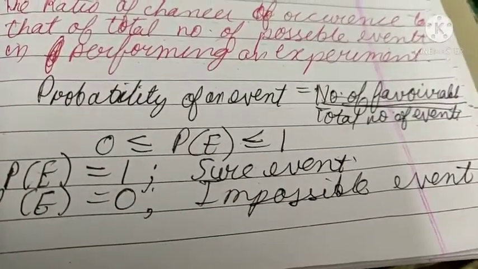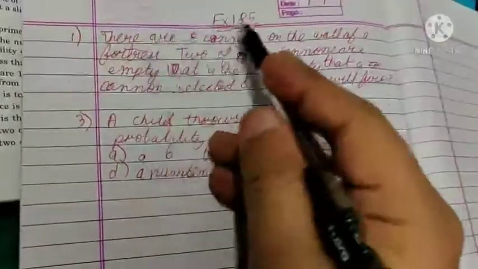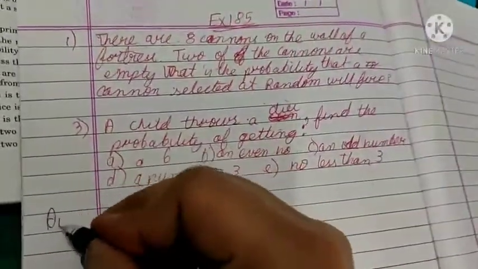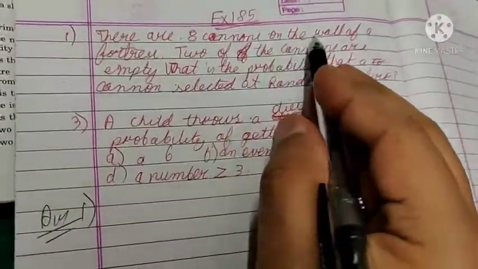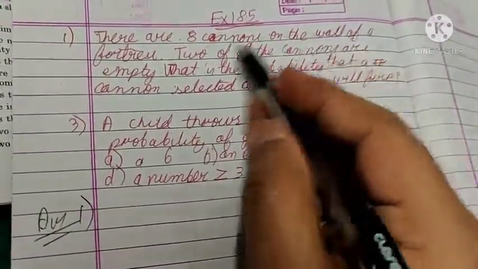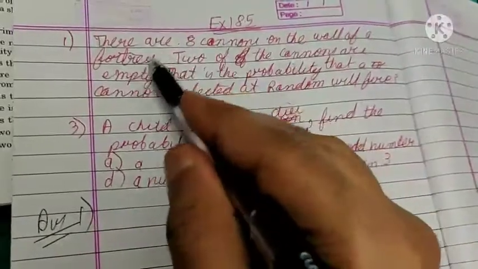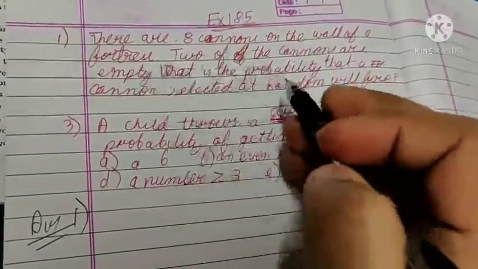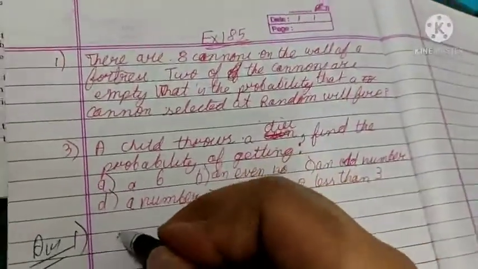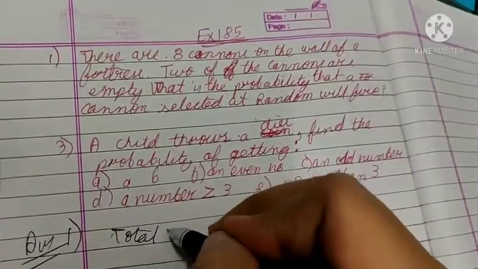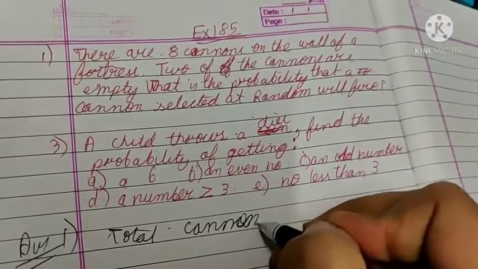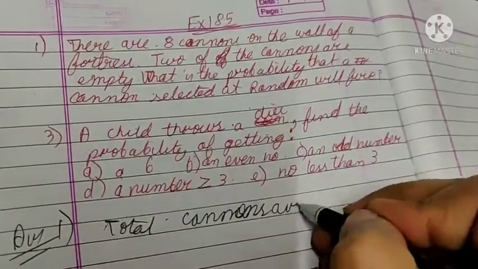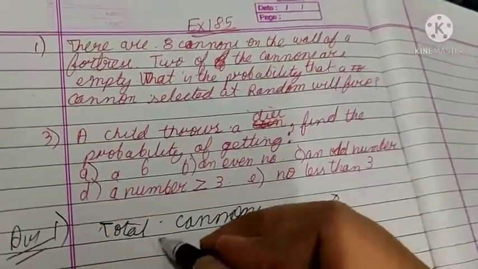So starting with the question, the first question is that there are 8 cannons on the wall of a fort, and 2 of the cannons are empty. Total cannons are 8.